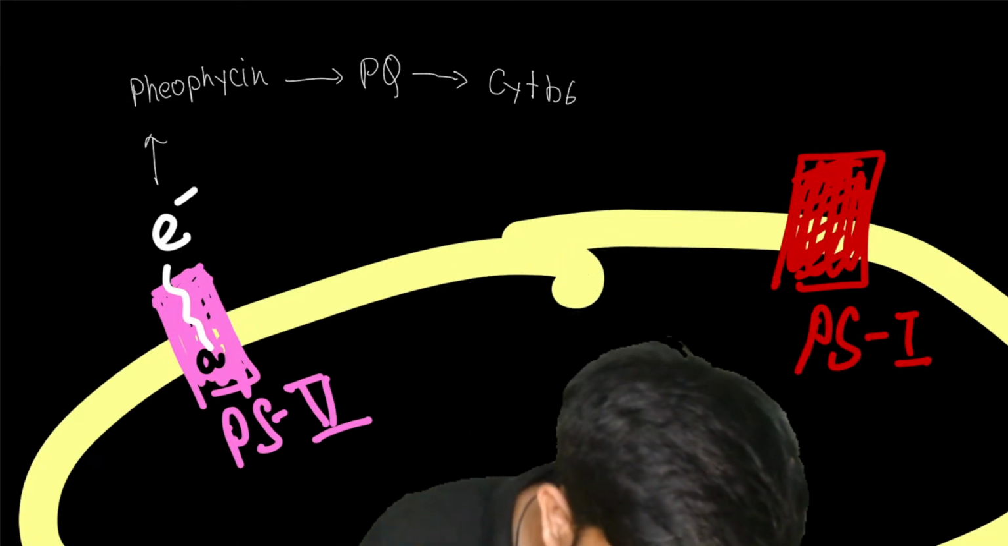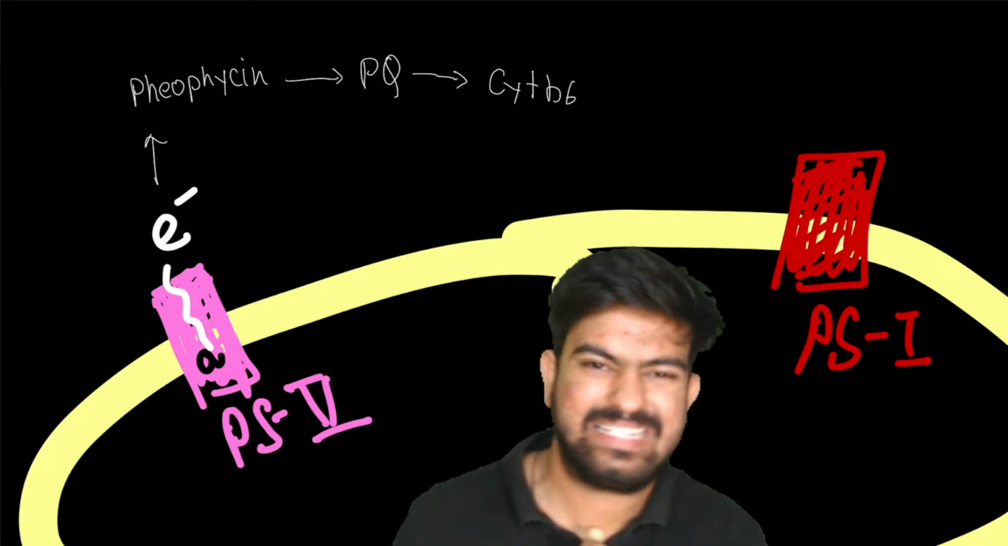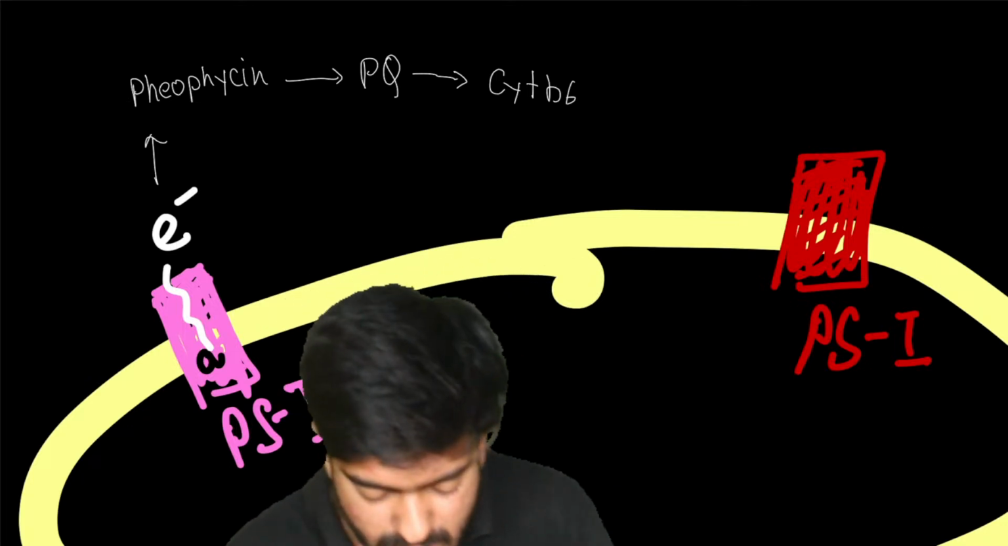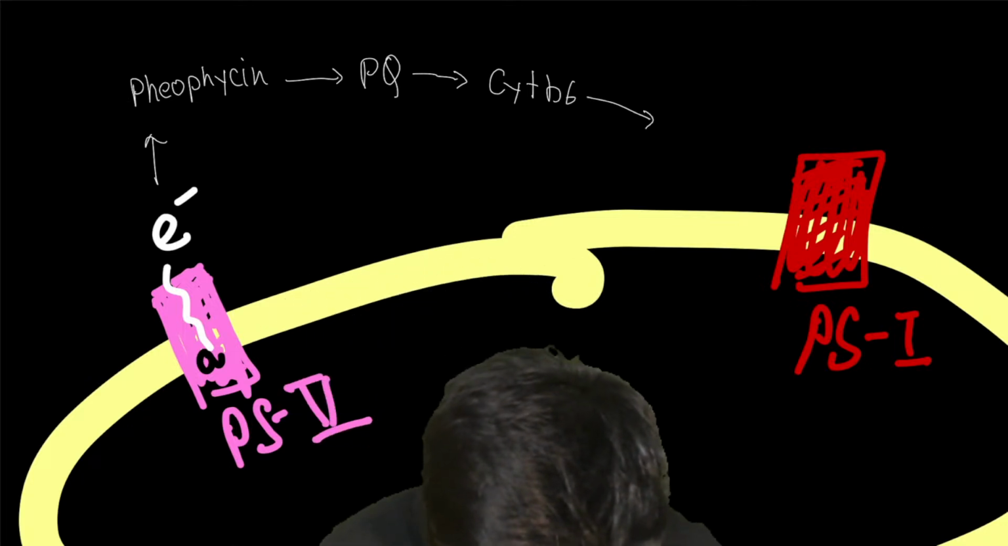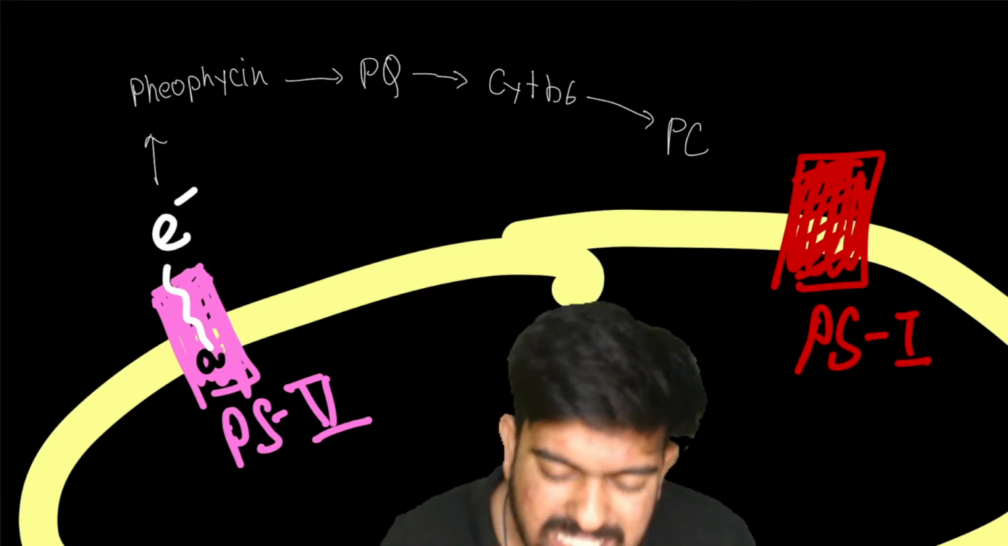Okay, sir. Now what? Now the cytochrome b6 was also like, I don't need the electron, I'll also pass it to someone else. And it came to PC, which is plastocyanin.